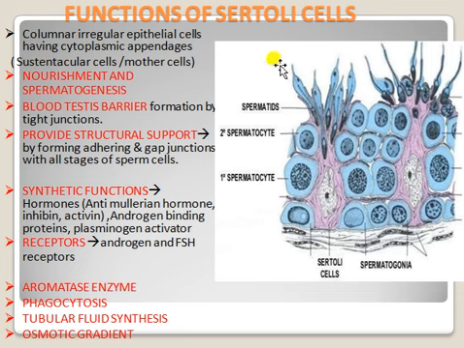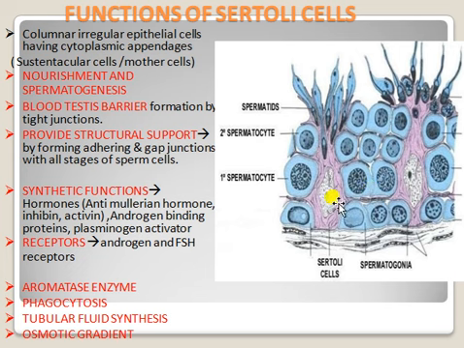Okay, what is the function of these Sertoli cells? They are columnar irregular epithelial cells with abundant cytoplasm, also called sustentacular cells or nurse cells. The functions are nourishment of spermatogenesis and formation of the blood-testis barrier by the tight junctions.